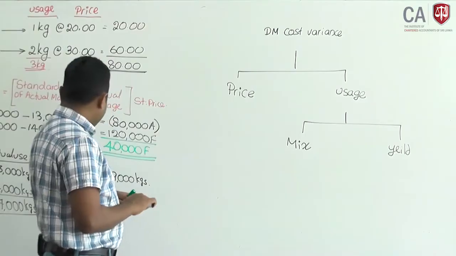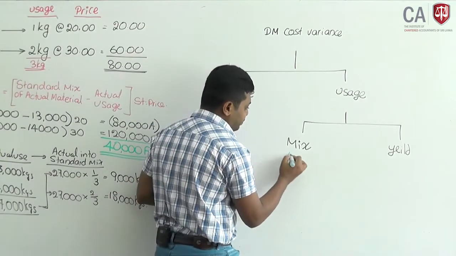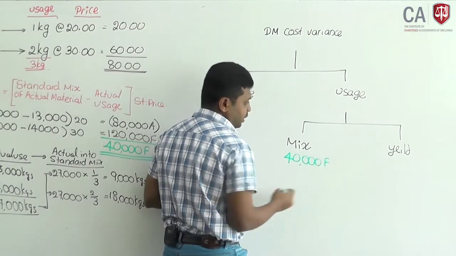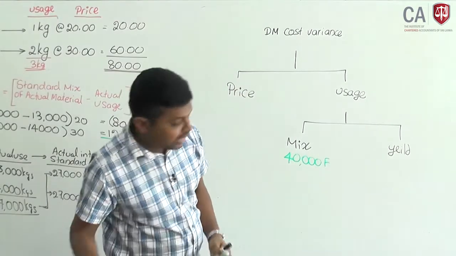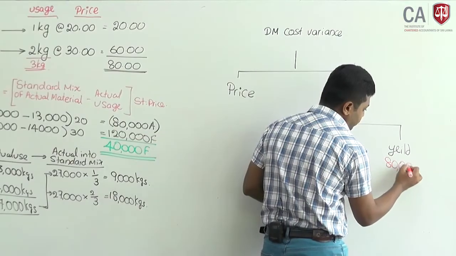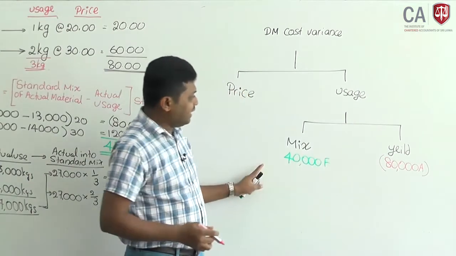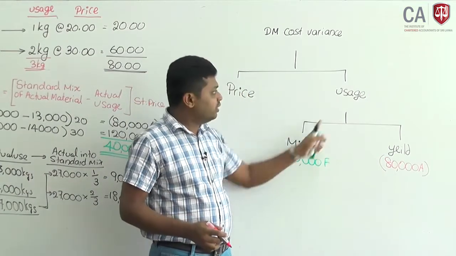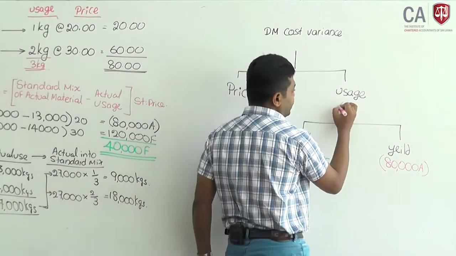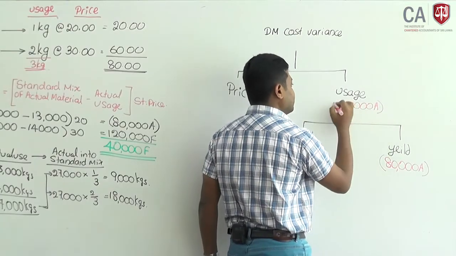If you look at material mix variance, 40,000 favorable, and yield variance was 80,000 adverse. Then mix and yield come together, you get the usage variance, 40,000 adverse.